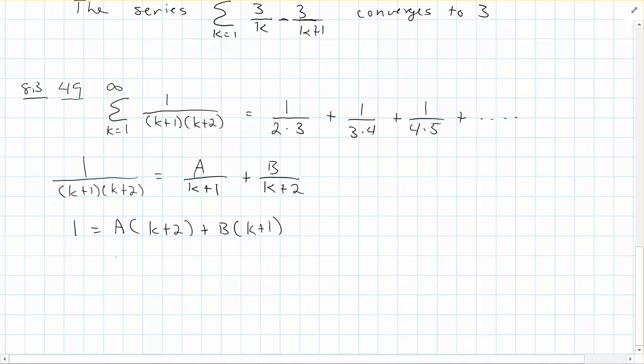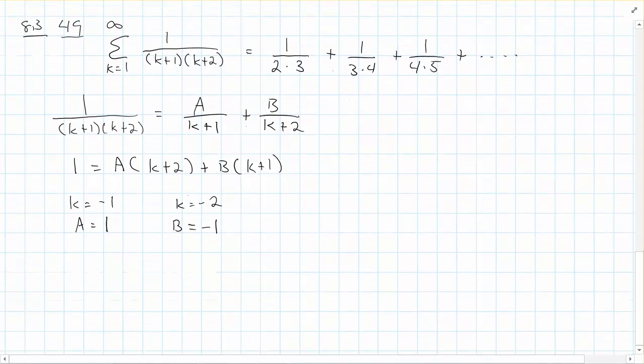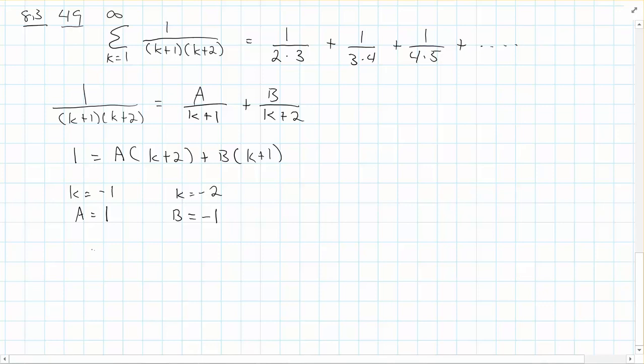And so what do we get here? Well, using k equals -1 gets a equaling 1, and using k equals -2 gets us b equals -1. So just like we did with the integrals, we can rewrite this series as the sum from k equals 1 to infinity of 1 over k plus 1 minus 1 over k plus 2. So now let's write some terms out, because you have to write the terms out in order to know whether it's telescoping or not.